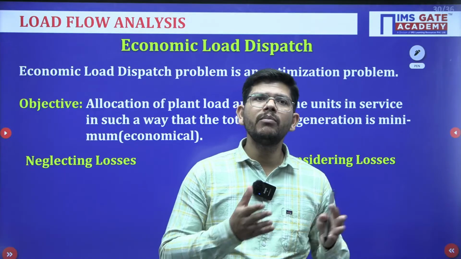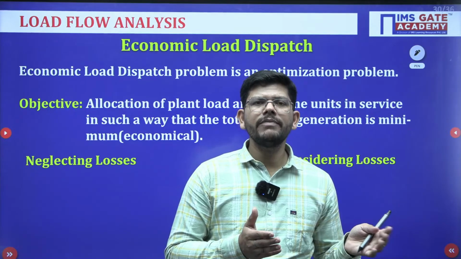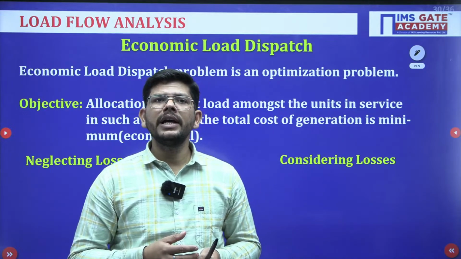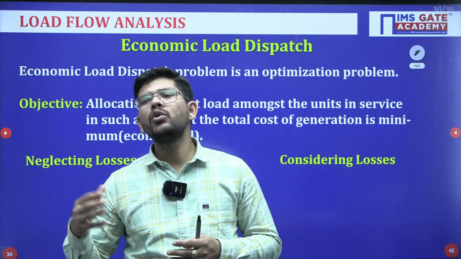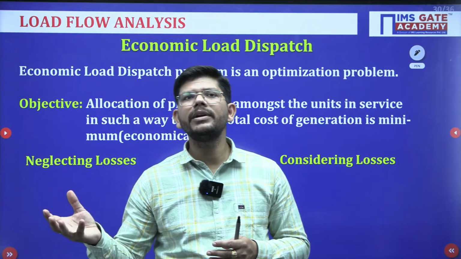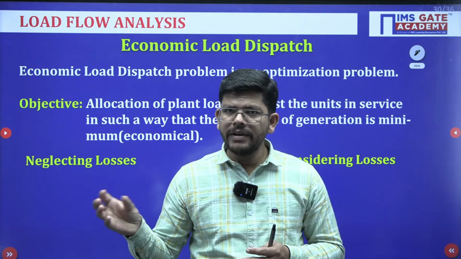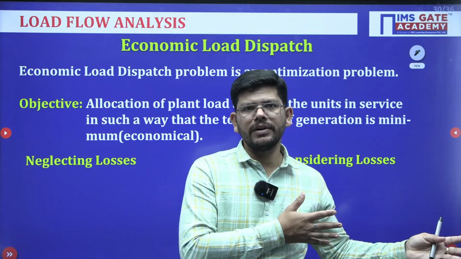If you give more load to the generator which has an incremental cost of 100, you will be wasting more money there, isn't it? But if you load the generator which has an incremental cost of 60 rupees per megawatt hour, even if its cost of generation increases, still it is not equal to the other one. Okay.